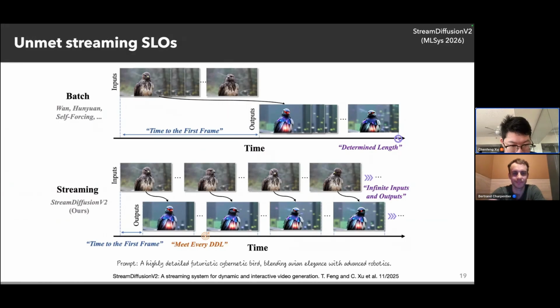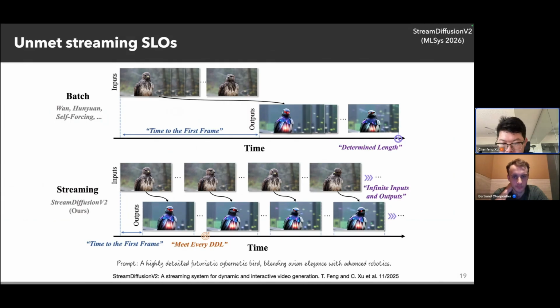Unfortunately, we can't. So currently, video diffusion models still don't meet the streaming serving objectives. Concretely, we should make the video diffusion model meet two service level objectives. The first one is the time to first frame. In real applications, we should make sure the time to first frame is less than 1 or 2 seconds. Current video diffusion models, whether Wan, this kind of bidirectional model, or very efficient ones, let's say Self-Forcing or CausVid, deal with the video as a whole large chunk. So they cannot meet the required time to first frame.